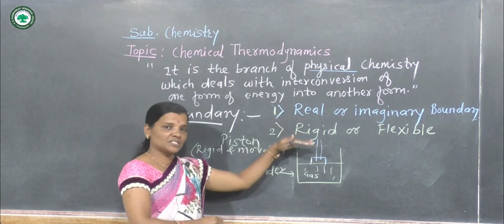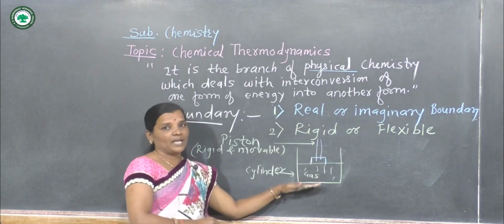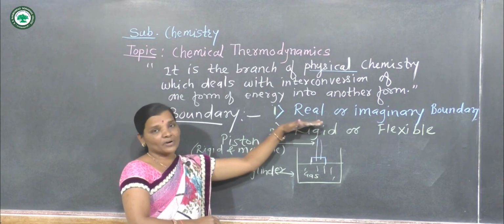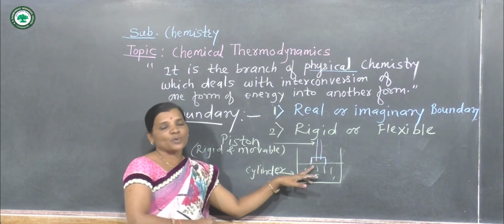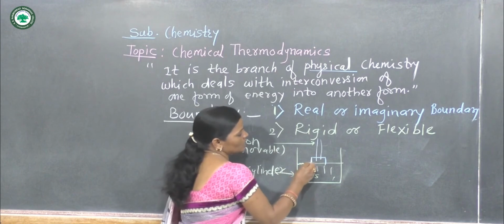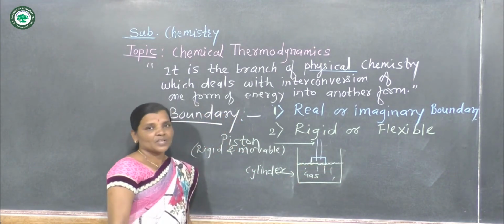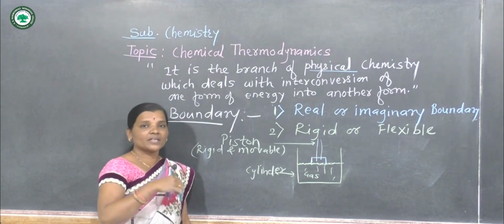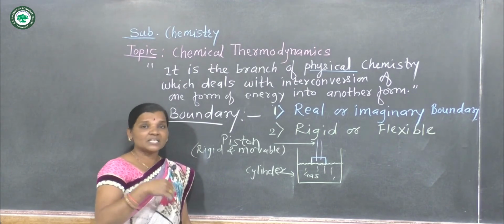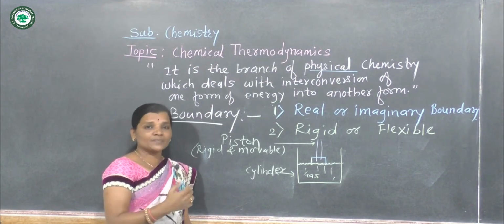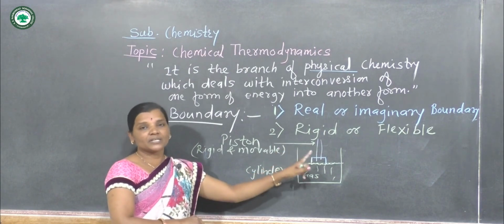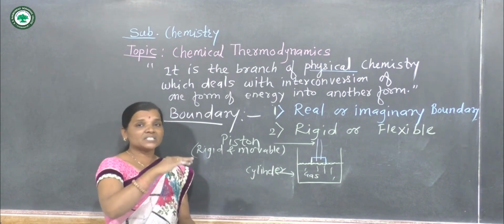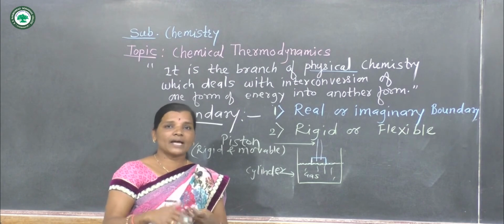So if pressure is applied, then the piston goes down. If pressure is removed, then the piston moves in the upward direction. So there is flexibility of this boundary, because this piston is kept over the surface of the gas, that we have to imagine. But the boundary is not fixed at one position. There is flexibility. That means expansion and compression can take place if pressure is applied or removed. So this boundary is called a flexible boundary, which is in a movable condition. The position of the boundary can be changed.